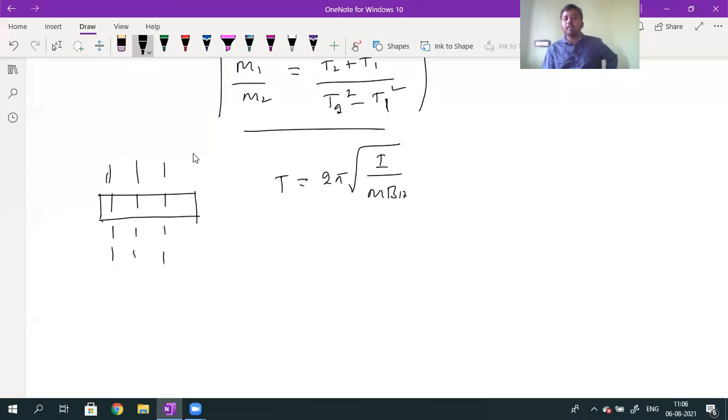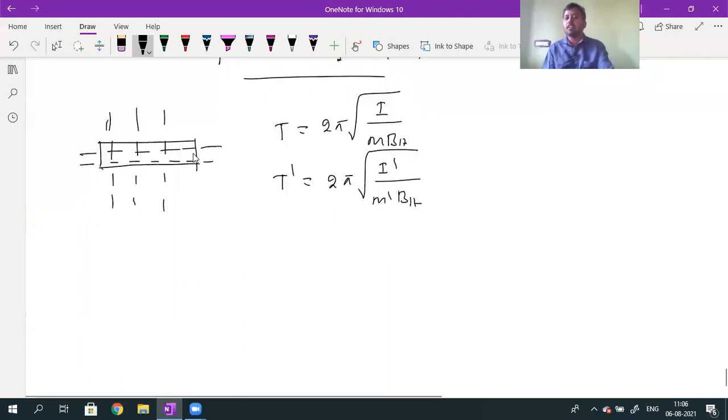When it is cut into n equal parts parallel to length, or n equal parts perpendicular to length, what is the new time period formula? T dash value is given by 2 pi into root over I dash divided by M dash into BH. To calculate the new time period, you should know the I dash value and M dash value. What is the M dash value? Because of cutting into n equal parts parallel to length, it will become M by n. Because of cutting perpendicular to length, it will become M by n square. This is the new magnetic moment.